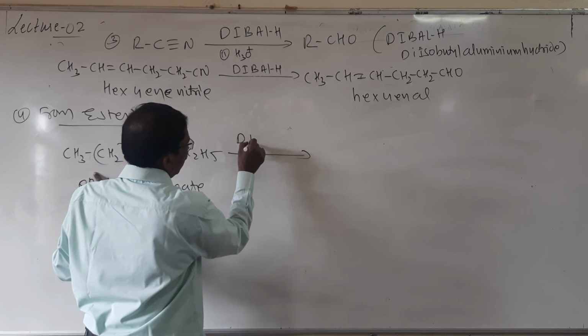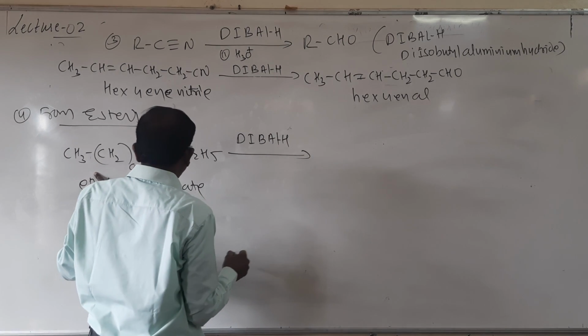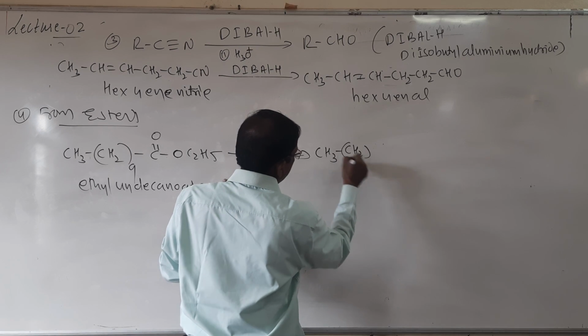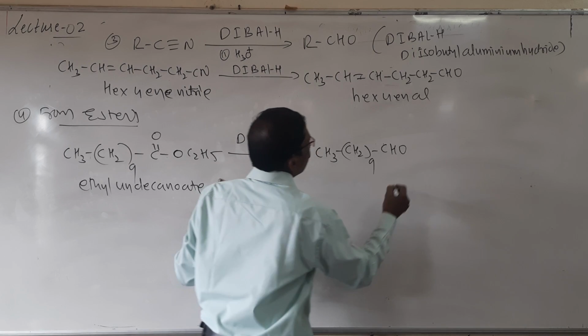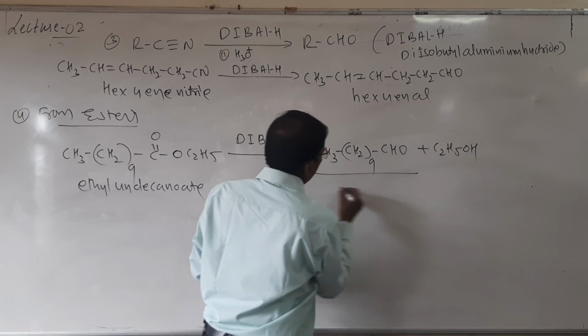When it is treated with diisobutyl aluminum hydride, it undergoes reduction and forms CH3, CH2 nine times, CHO, plus C2H5OH.